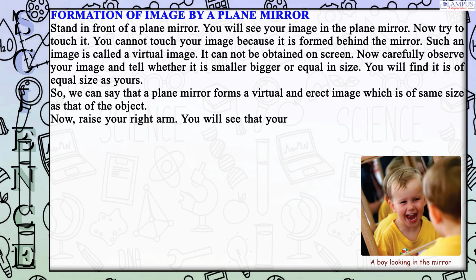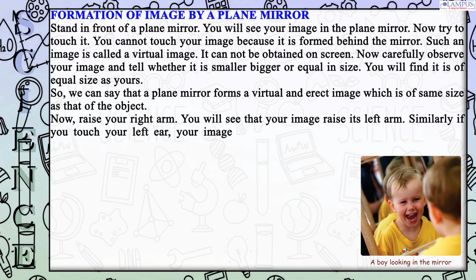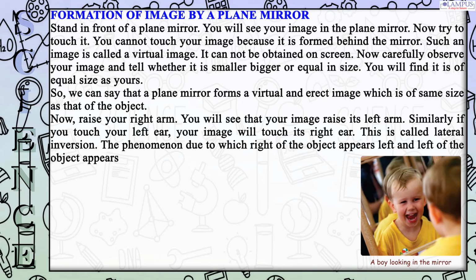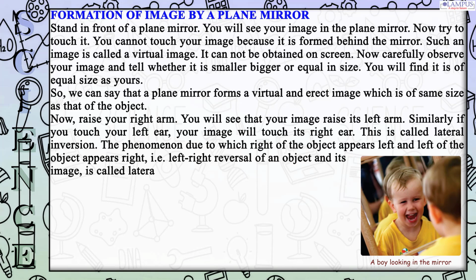Now, raise your right arm. You will see that your image raises its left arm. Similarly, if you touch your left ear, your image will touch its right ear. This is called lateral inversion. The phenomenon due to which right of the object appears left and left of the object appears right, i.e., left-right reversal of an object and its image, is called lateral inversion.